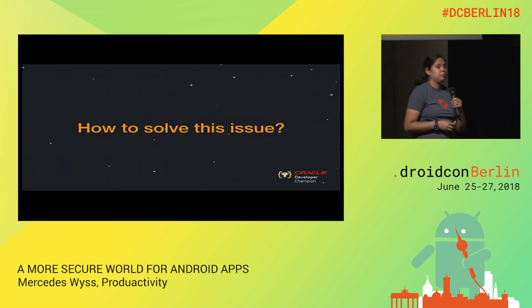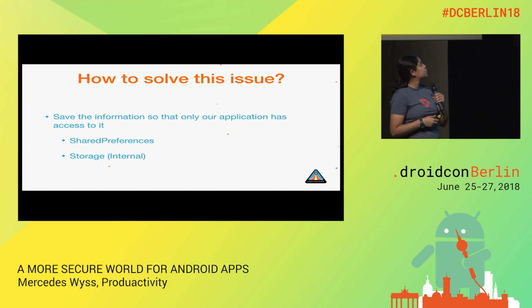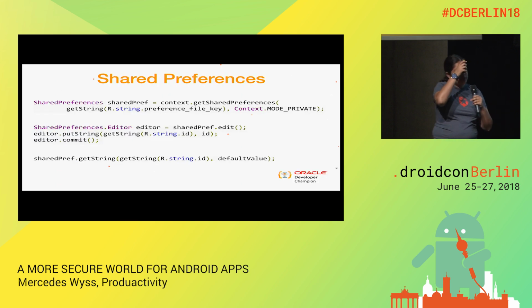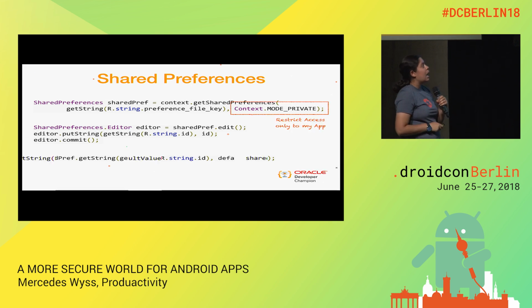So how can we solve this issue? And here we have two things. In Android, to save information, we can use the shared preferences or the internal storage. So for shared preferences, this is the way to implement that. And here, I think the problem, as usual, is when we only copy-paste from some tutorial and we don't really read what we are doing.